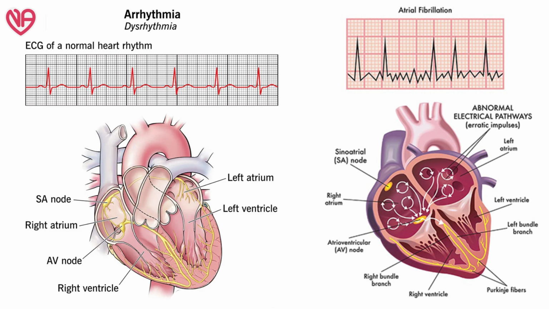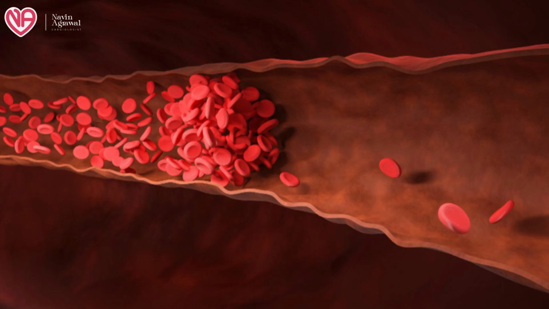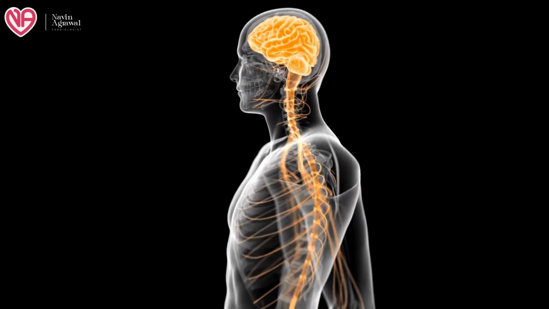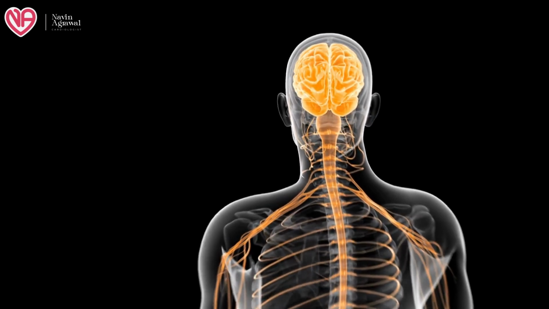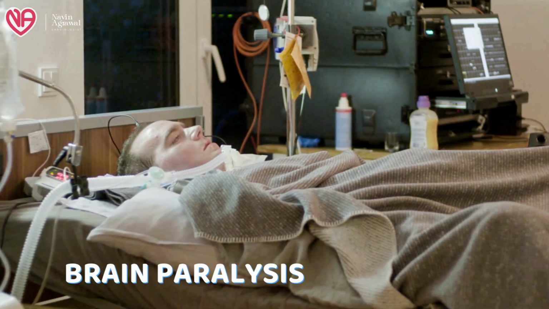Patients having arrhythmias or atrial fibrillation are put on vitamin K antagonist, because atrial fibrillation is a condition which leads to increased clot formation inside the heart, and the clot can migrate to the brain or to the peripheral organs and may clot the vasculature. If it goes to the brain, it will suddenly occlude the brain vessels and the patient will suddenly develop a brain paralysis. So these patients are put on vitamin K antagonist,